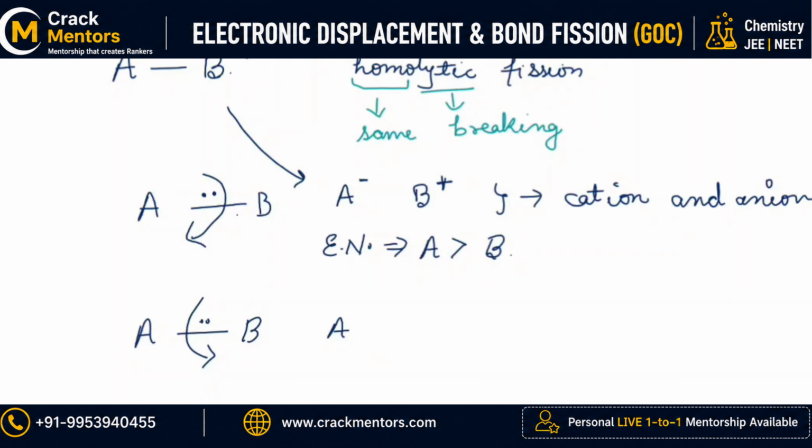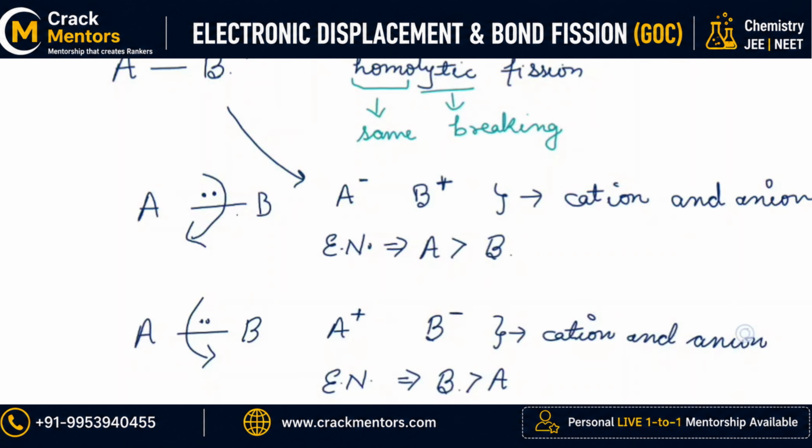A will be deficient of electrons, so I can write it as A positive, and B has an extra electron, so it is B negative. And when will this happen? This will happen when the electronegativity of B is greater than that of A. Again, it is known as a cation and anion pair. Right? These are the cases.